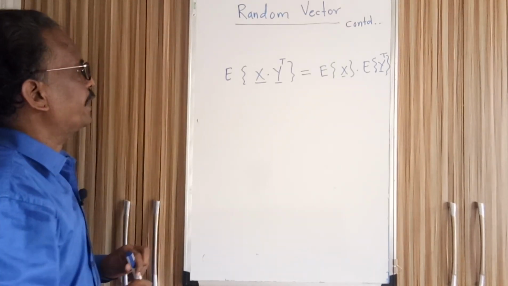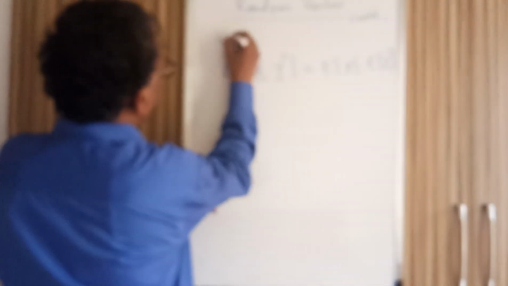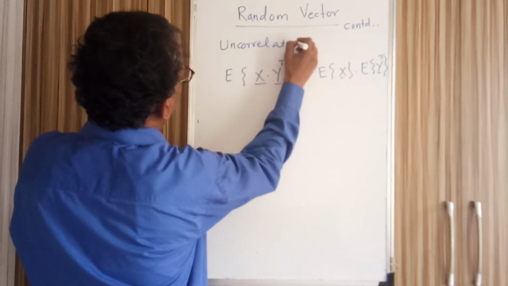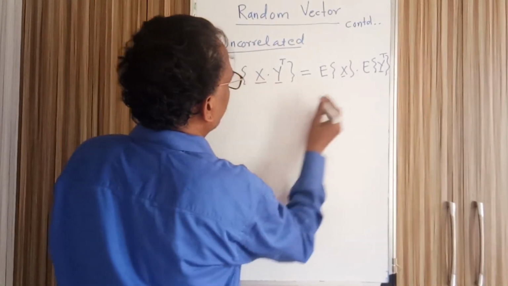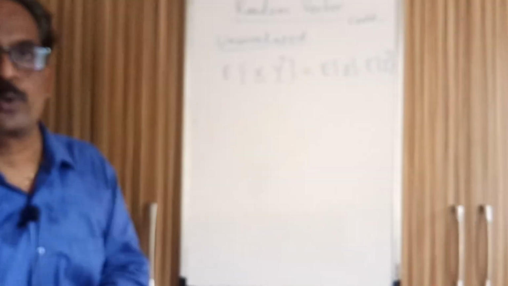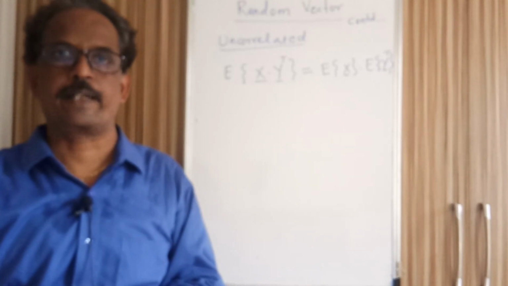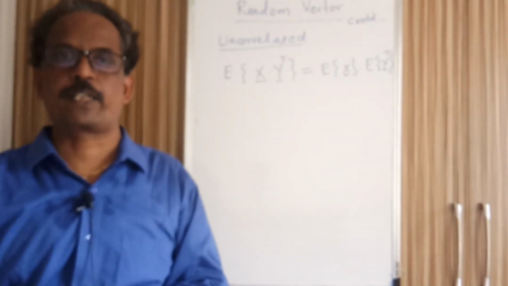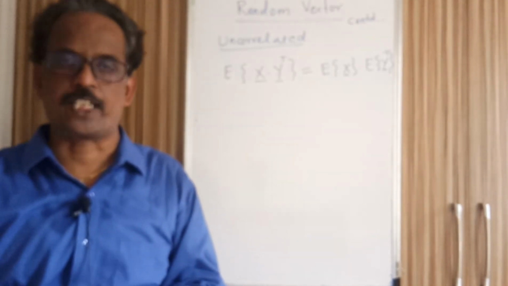If two random vectors x and y are uncorrelated, then they have to satisfy this condition: the expectation of the product splits, and it is the expectation of x times the expectation of y transpose.